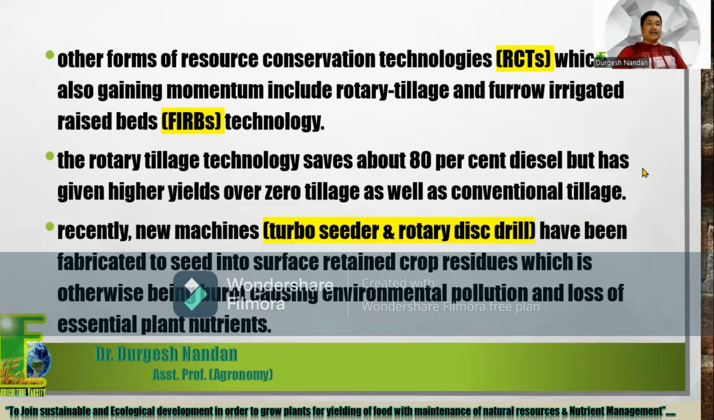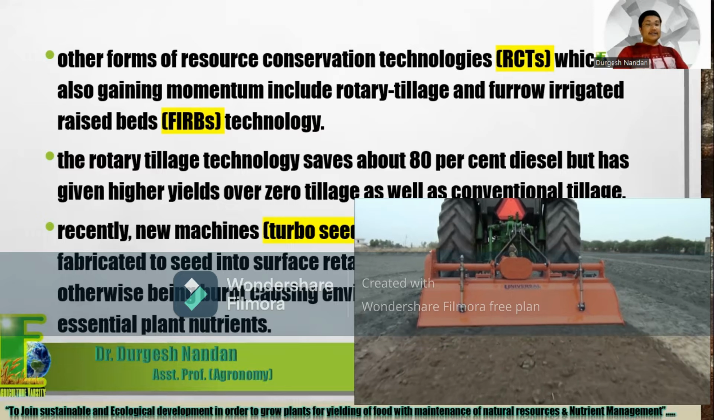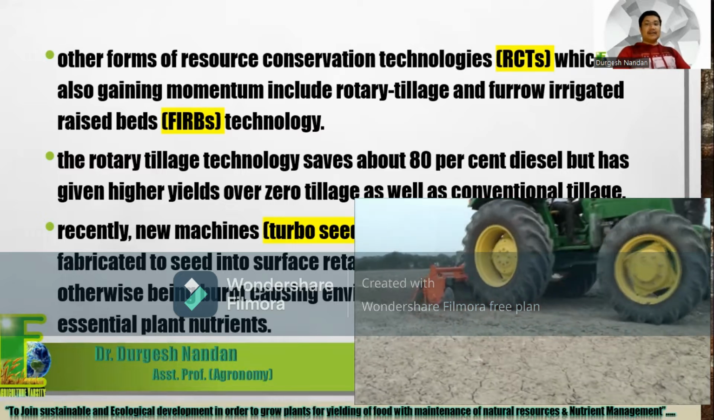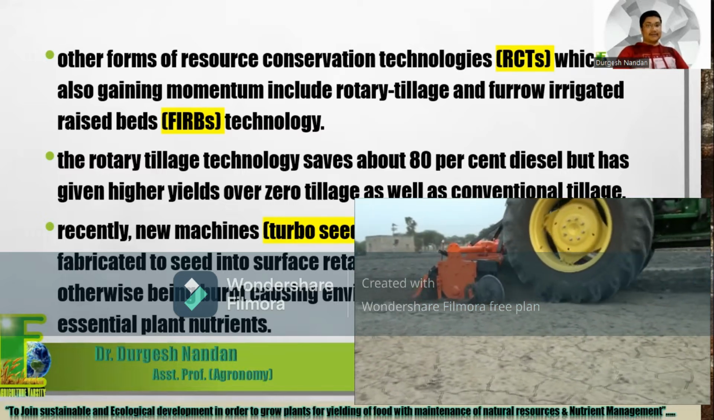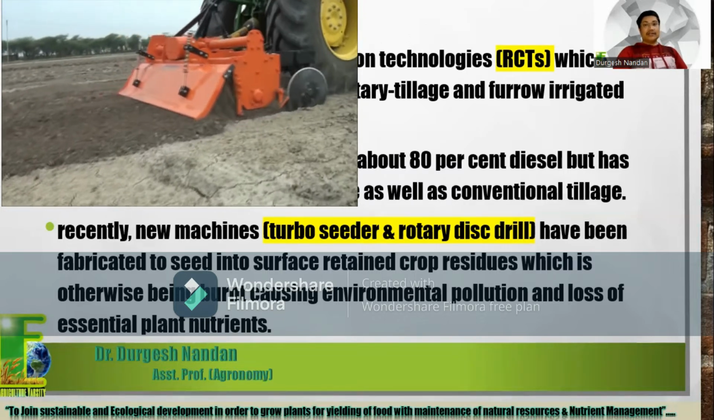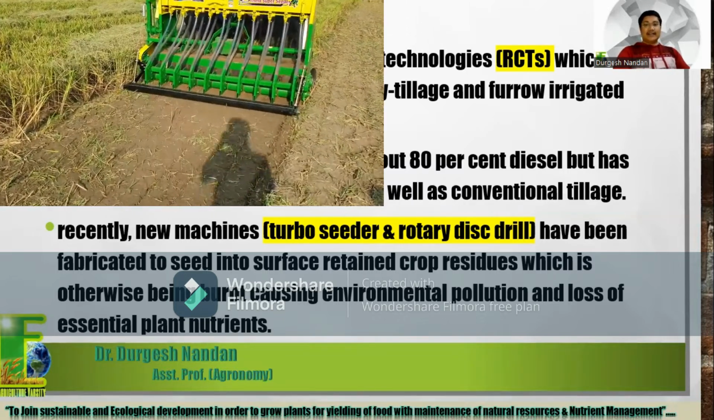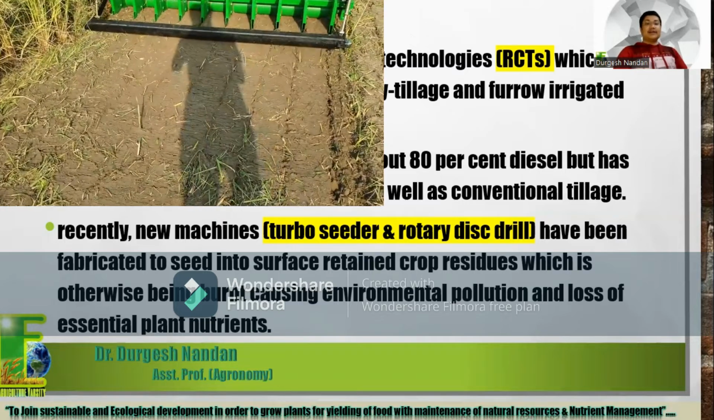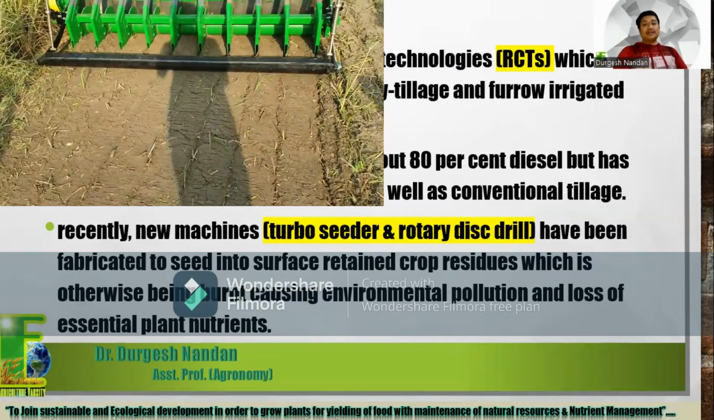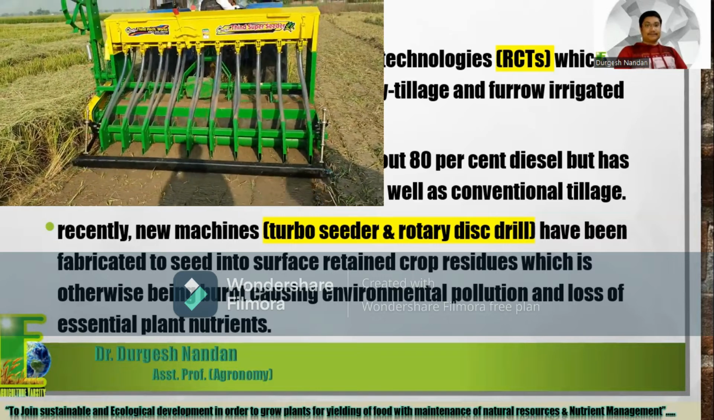The rotary tillage technology saves about 80% diesel, and has also given higher yields over zero tillage as well as conventional tillage. Recently, new machines like turbo seeders and rotary disc drills have been fabricated to seed into surface retained crop residues, which is otherwise being burned, causing environmental pollution and loss of essential plant nutrients.